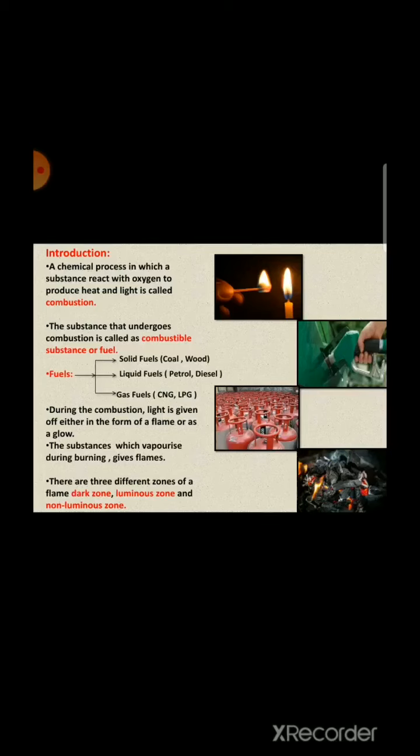The examples of solid fuels are coal and wood, examples of liquid fuel are petrol and diesel, and gaseous fuels are CNG and LPG. During combustion, light is given off either in the form of flame or of a glow. The substance which vaporizes during burning gives flames. There are three different zones of flame: dark zone, luminous zone and non-luminous zone.